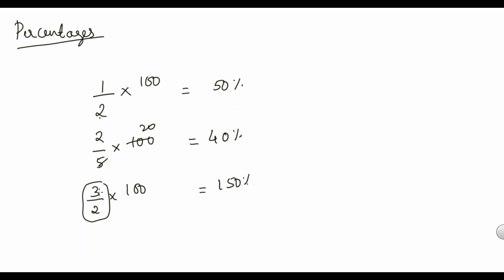So 3 by 2 means, let's say in a test out of 2 marks, if I get 2 marks, then my percentage is 100. But out of 2, I can score 2 or less than 2. If I score more than 2, it means I'm scoring more than 100%. So the denominator is always the total. Out of 5, 5 out of 5 is 100%. But here it is 2 out of 5, which is less than 100%. But here it is 3 out of 2, which is more than 100%. So just remember, if the numerator is more than the denominator, the percentage value is always more than 100%.